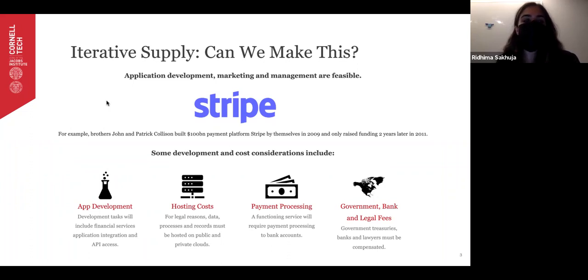Some of the development and cost factors that we will be considering include the app development, since the development tasks will include financial services applications integration, as well as API access, hosting costs, since for legal reasons, data processes and records must be hosted on public and private clouds, payment processing, since a functioning service will require payment processing for banks, and the fees for governments, banks, and lawyers, since they have to be compensated.